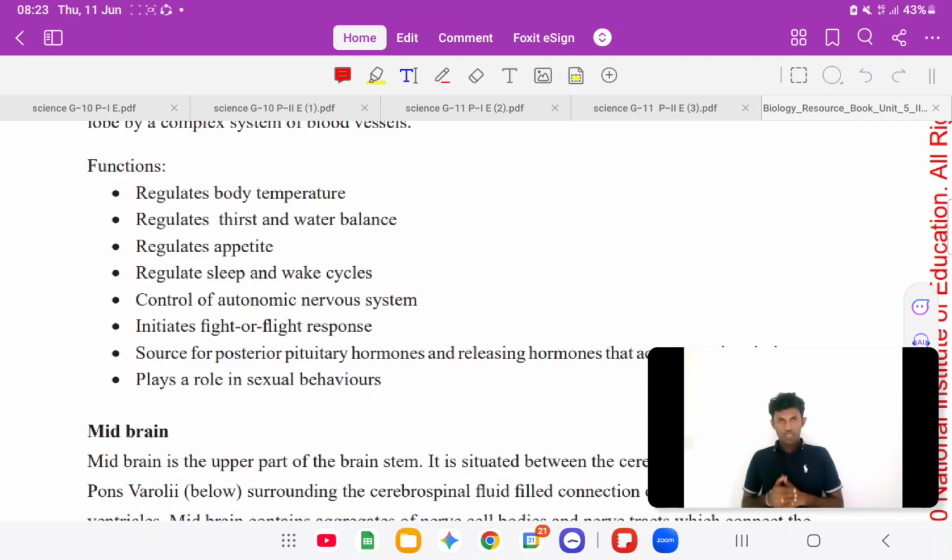Right, under homeostasis I think you have learned that part. So here are those things: thirst, appetite, sleep and wake cycle, temperature control, autonomic nervous system with fight and flight response, and it also plays a role in sexual behavior. So those are the functions of it.